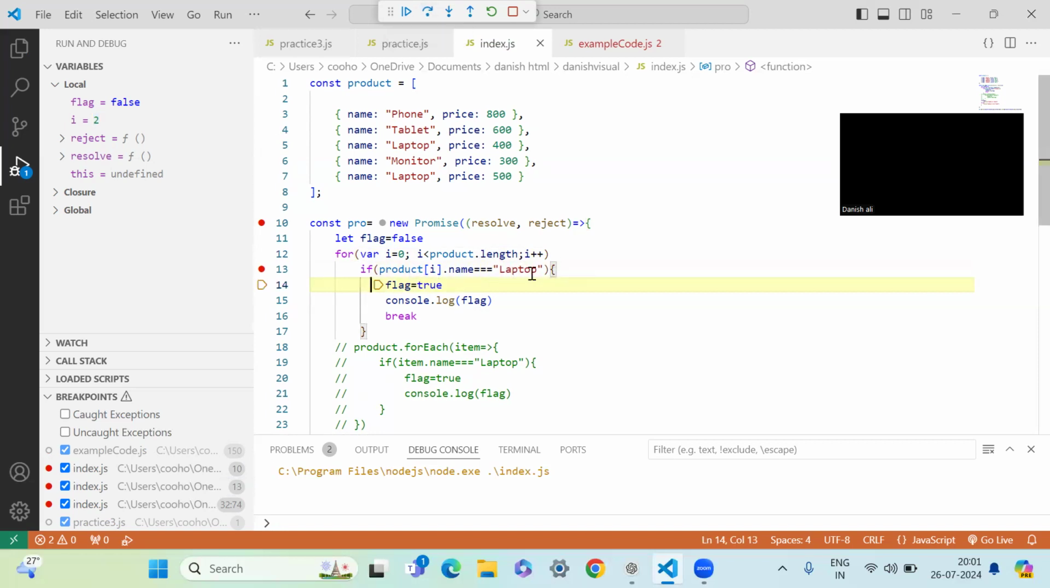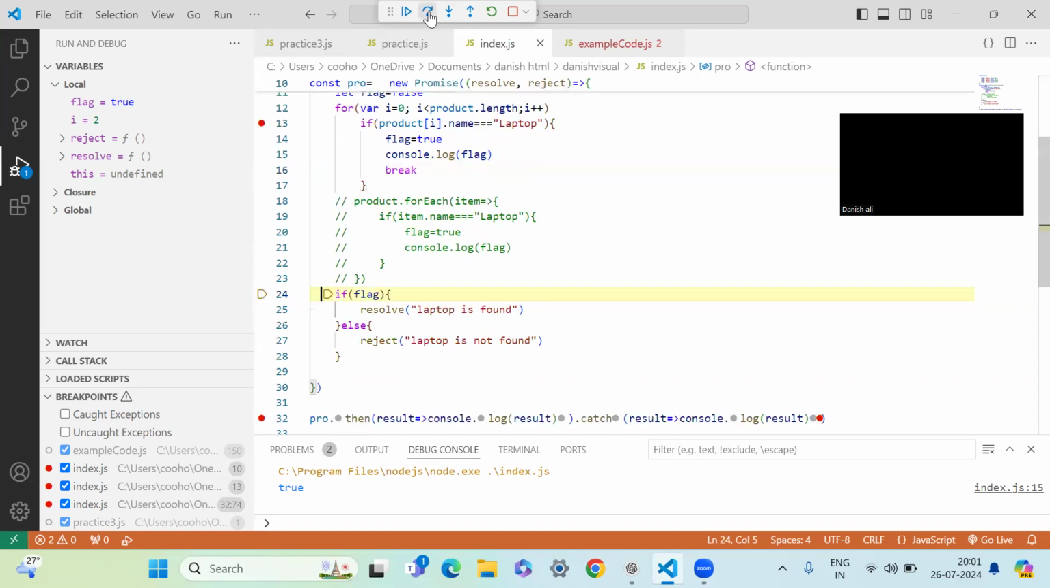So it entered the block because we have made the let variable true. With let, reassignment is possible. So flag is true, it will go for a console log, and it gives us a true. And here it's going to break. In the forEach case, it did not break and kept on iterating over the elements, but you see, here it broke and directly came to the if. If flag is true, it says it is resolved.